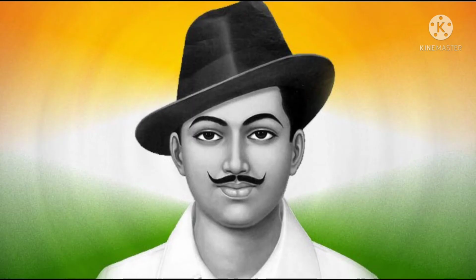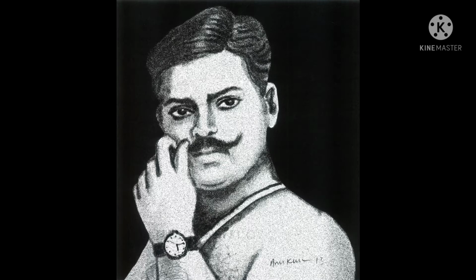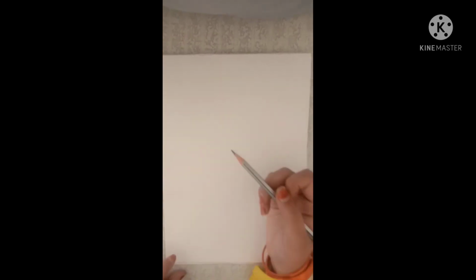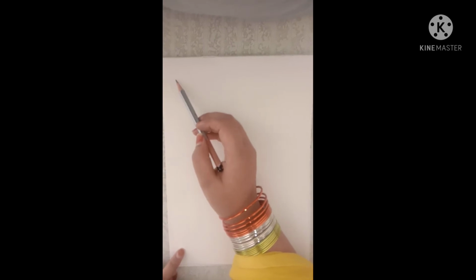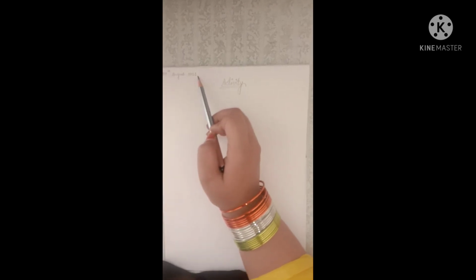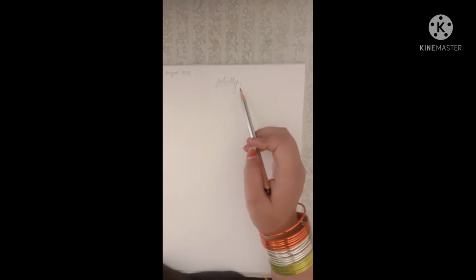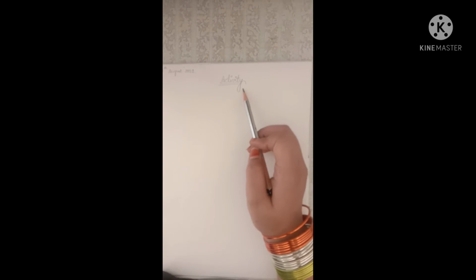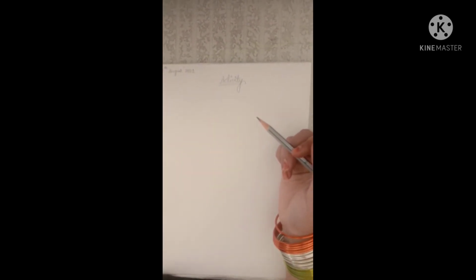Jawaharlal Nehru, Shaheed Bhagat Singh, Chandrasekhar Azad and others. Students, all of you take out your drawing copies and write down the date. What is the date today? Okay, so first we have to mention the date, that is 14th August 2021, and after that you have to write here: activity. So first we will draw the flag.